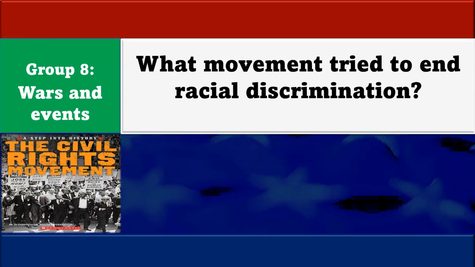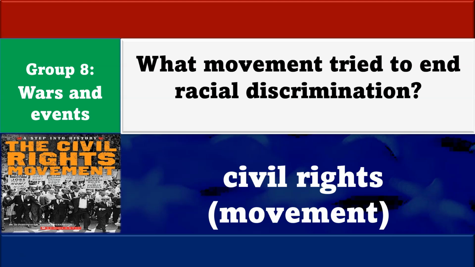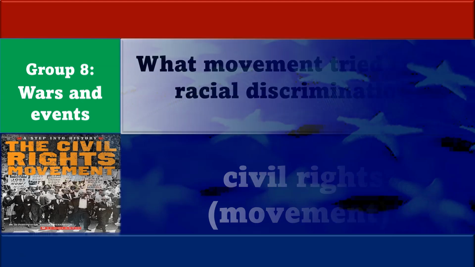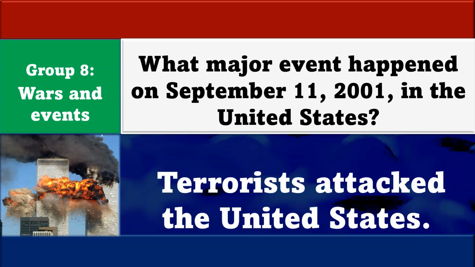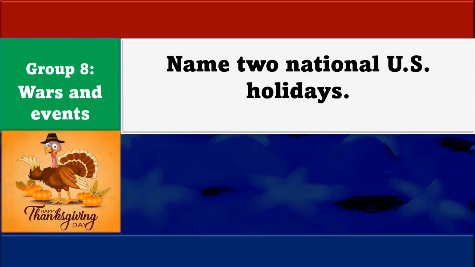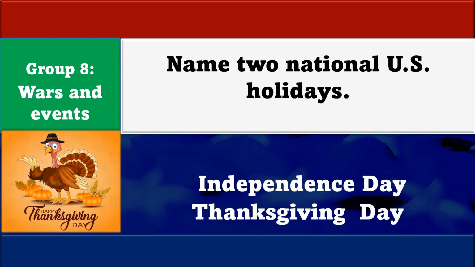What movement tried to end racial discrimination? The Civil Rights Movement. What major event happened on September 11, 2001 in the United States? Terrorists attacked the United States. Name two national U.S. holidays. Independence Day and Thanksgiving Day.